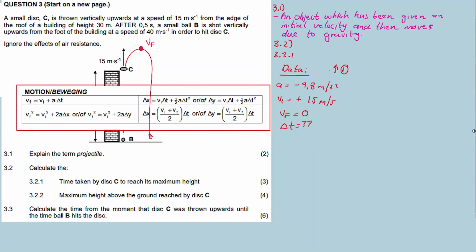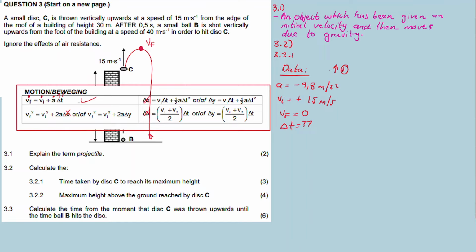I want an equation that allows me to calculate delta t. I have the final velocity, the initial velocity and the acceleration for sure. I want delta t, but I can rule this one out because I don't have the distance, so there's only one formula you can use, this one.